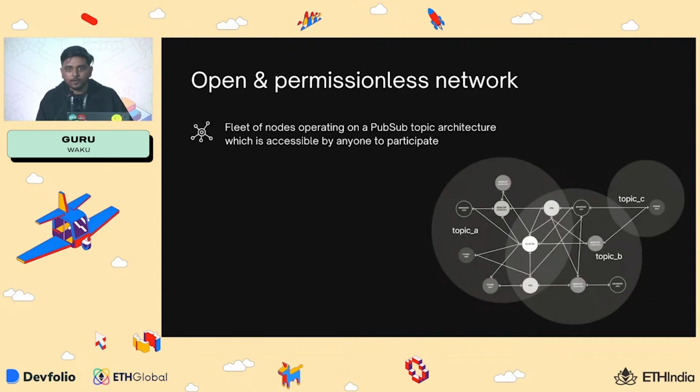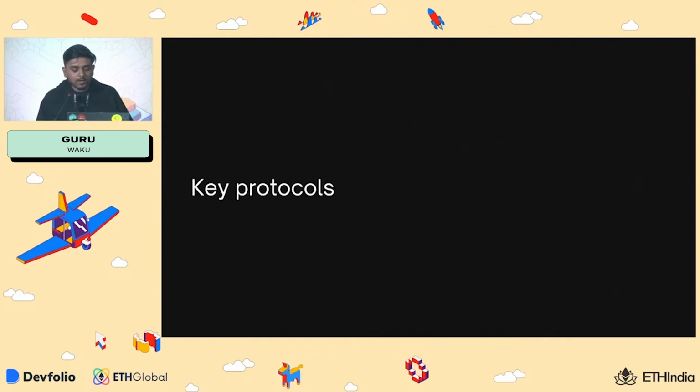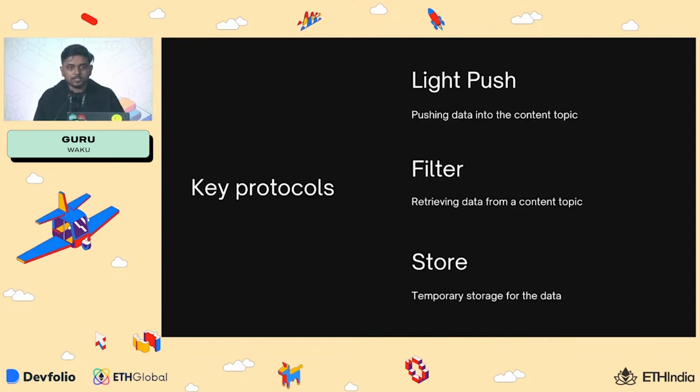We are built on top of libp2p's PubSub, so Gossip Sub. So it's a fleet of nodes running the PubSub topic architecture. So we have a lot of content topics within the Waku network. So it's basically like users can push messages into any content topic and also subscribe to content topics to retrieve messages. So we have three key protocols, especially for hackers to target during ETHIndia.